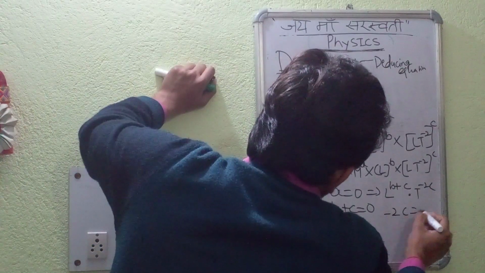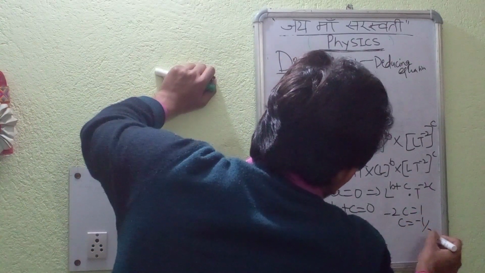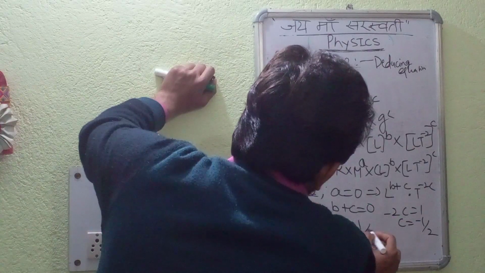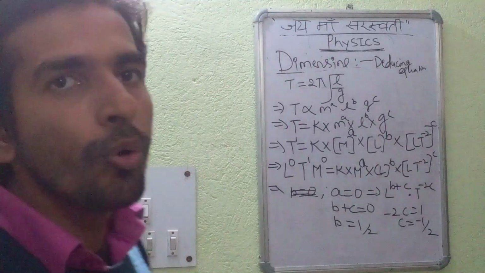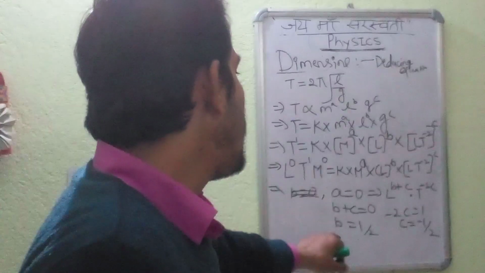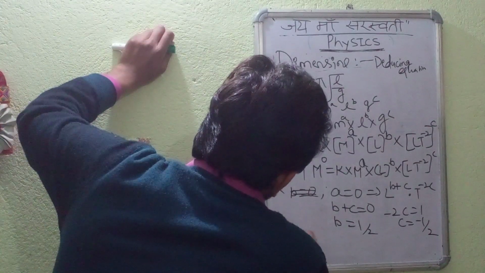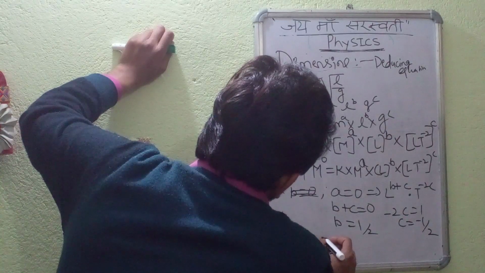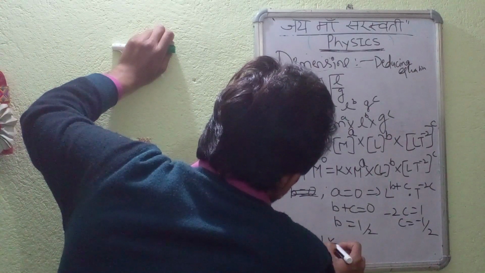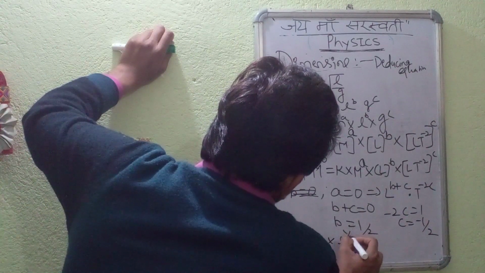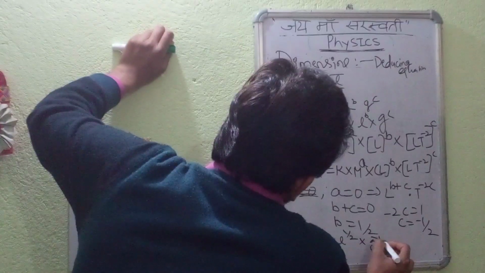So minus 2c is equal to 1, c is equal to minus 1 by 2, b is equal to 1 by 2. So we had got all the unknown indices, that is a, b and c. And we see here that T is equal to k into M to the power 0 into L to the power half into g to the power minus 1 by 2.